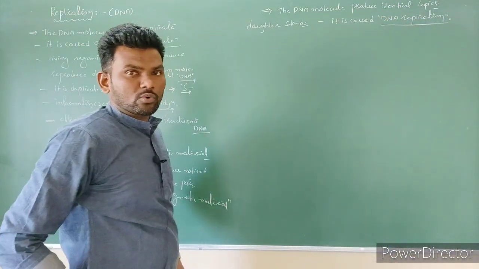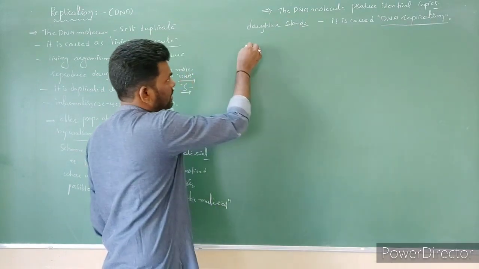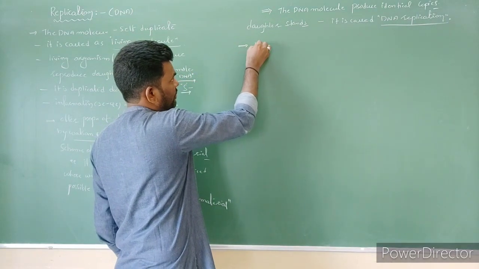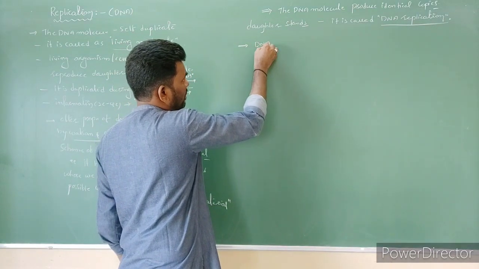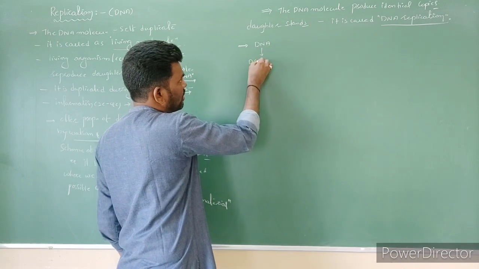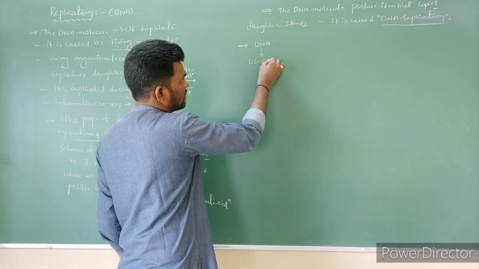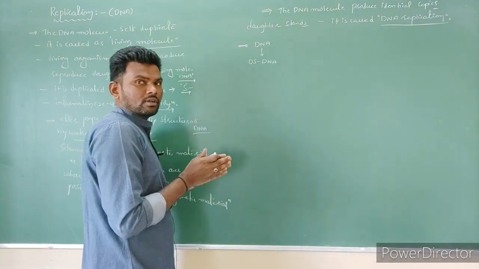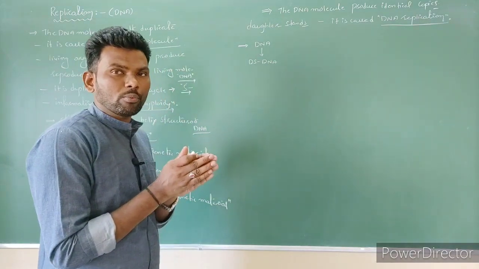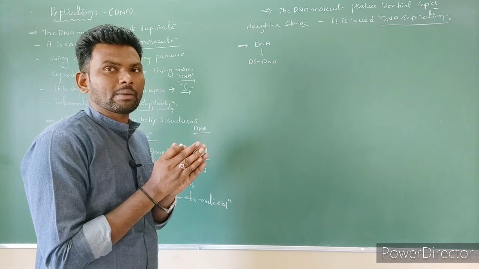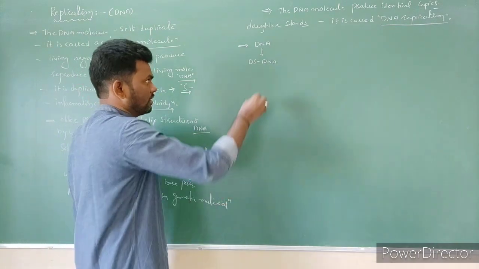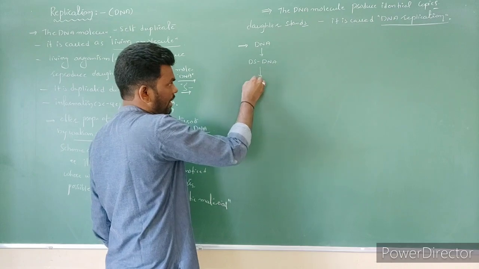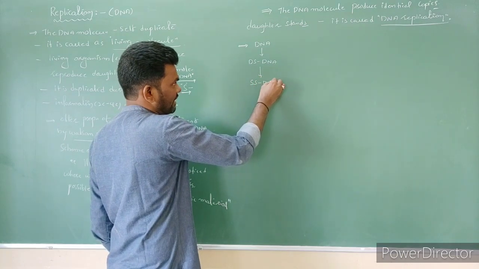So during this process what happens? You know that at the beginning, in the schematic representation, the DNA is double stranded DNA. So to produce identical copies, the double stranded DNA should become single stranded DNA.